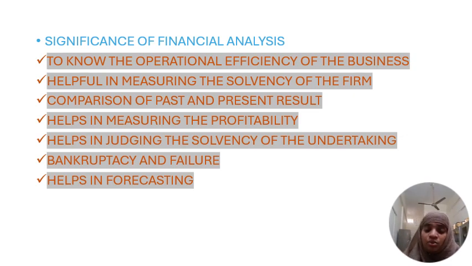That means we are able to check and assess the difference between the past year sales and the present year sales, and the past year cost of expenditure and present year cost of expenditure. Then you can easily measure at what level the change has occurred between the previous and present company performance. That is also helpful for predicting the future. So a comparison of past and present results is only possible through the comparative balance sheet.